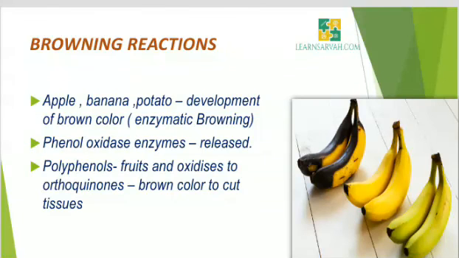Next one is the browning reaction. It mostly occurs in fruits and vegetables. When fruits and vegetables such as apple, banana, potato and brinjal are cut, there is a development of brown color on the surface due to the action of enzymes. This is called enzymatic browning.